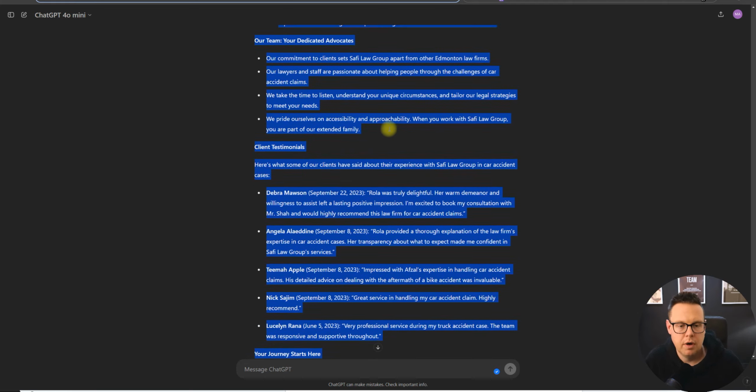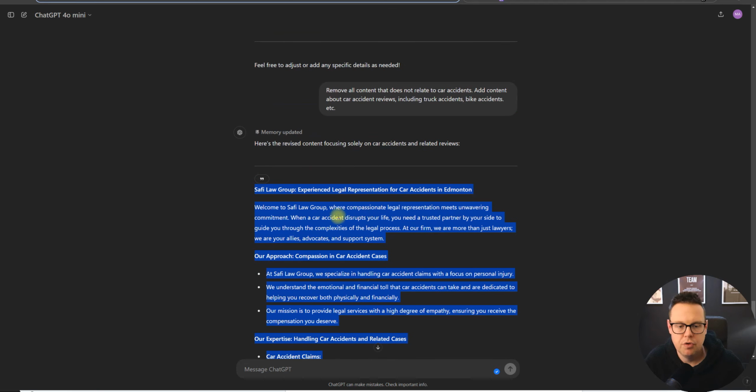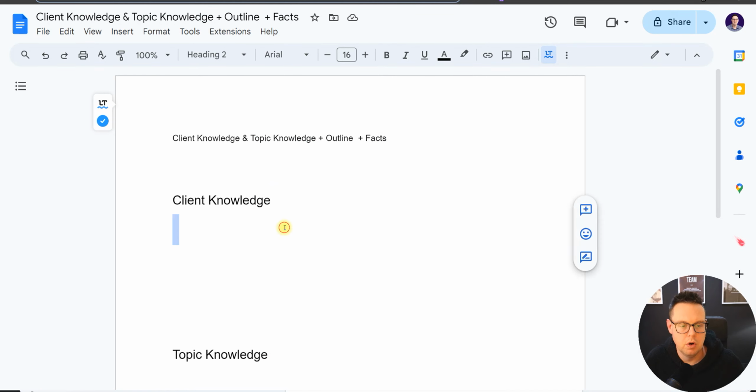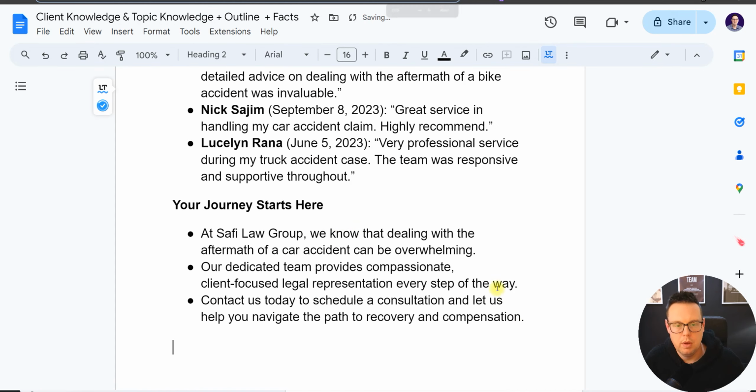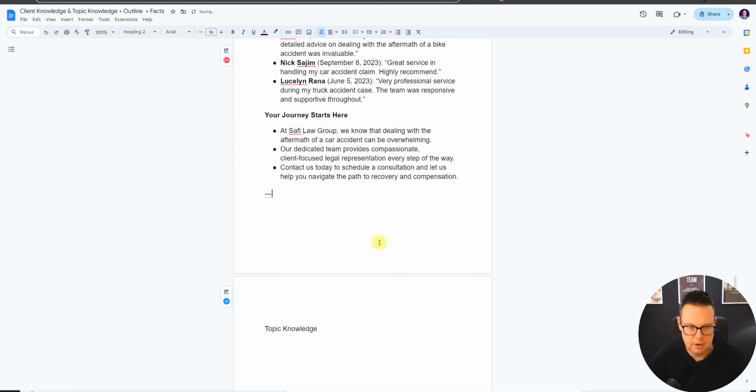Okay, nice. We now have our kind of background information about the company. We put that into a separate sheet here. We call this client knowledge. We will then also have a separate section, we can title this entities/people, right? It's about the people at the business. And we want to mention that because they are entities. People are entities that Google knows about.